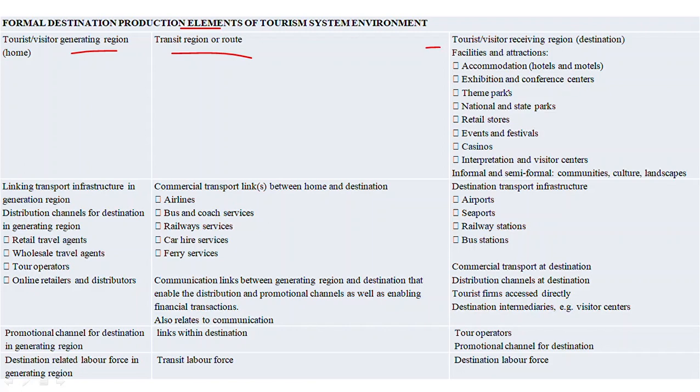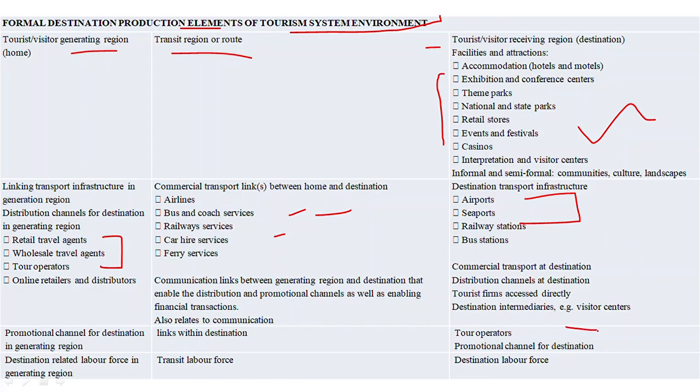Now TDR will have accommodation facilities, theme parks, all the attractions and all the services that we have. And we will have airline, bus, railway, car, airport, seaport, railway station in the TRR. Okay, so in TGR we will have retail travel agents, wholesale travel agents, tour operators through which he will book his tour, through which he will get some information about the destination. So there are different formal elements of the system from the different TGR, TRR, TDR that are written here.